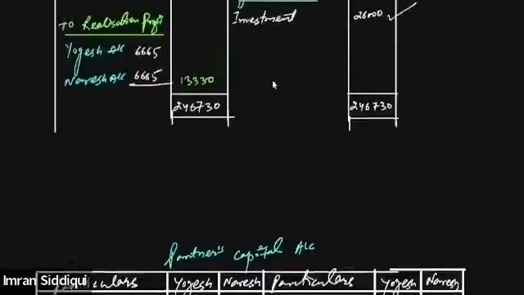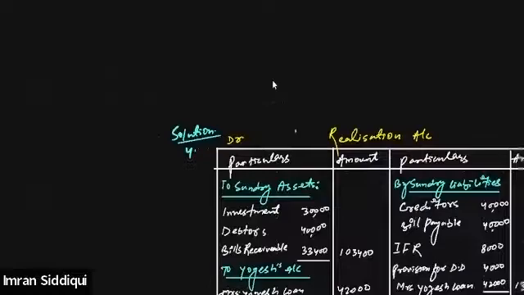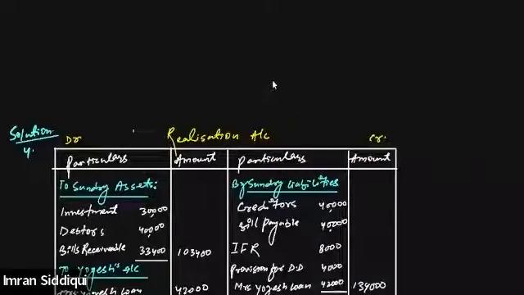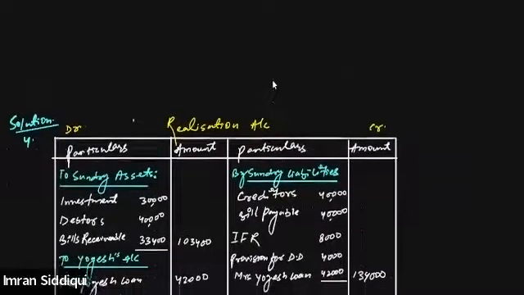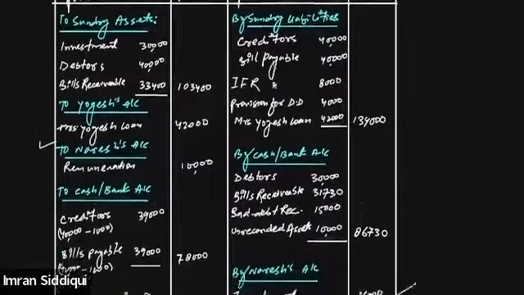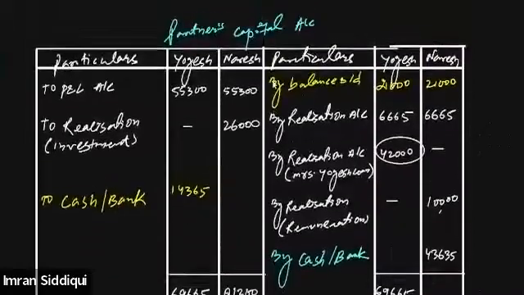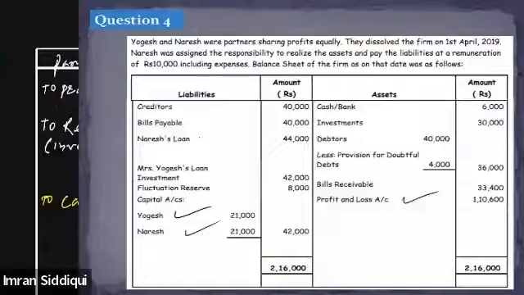One more thing is here. We already have borrowed from Yogesh. There was one Yogesh loan in the balance sheet. If you're able to recall, there was one loan by the name of Yogesh in the balance sheet. See, pay attention.